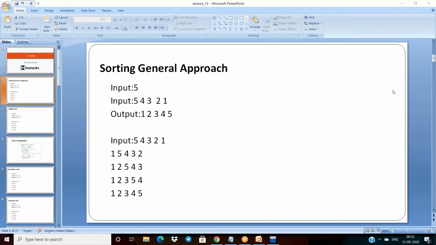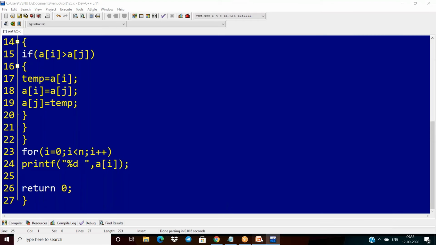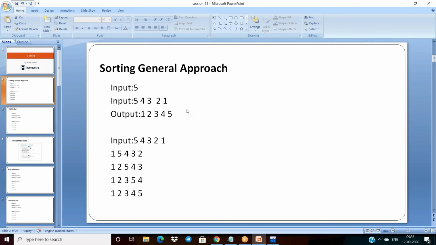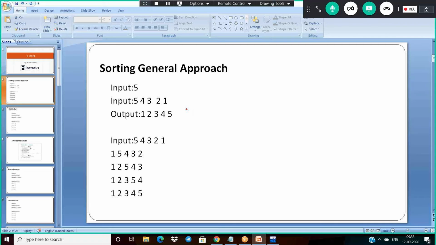Or otherwise, I want to give another question. Already I gave it. Find the second maximum element from the given numbers. See here, my inputs are 5, 4, 3, 2, 1. I want to find out the second maximum. What is the second maximum value, sir? This 4 here. So already we did it in the previous case.